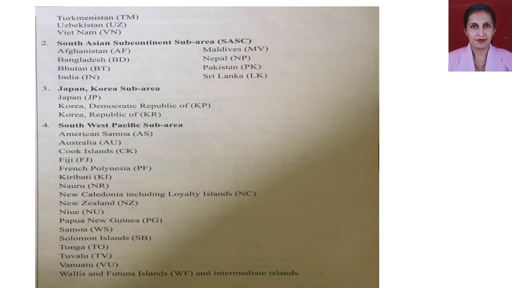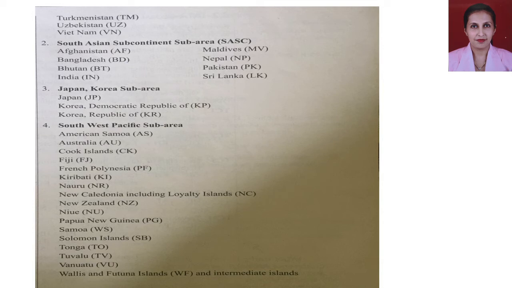Then we have the second subcategory, that is South Asian subcontinent sub-area, that is SASEC, wherein again we see 8 countries coming under this category. Then the third subcategory in the TC3 area is Japan Korea sub-area, wherein 3 countries come under this category. Again, there is a fourth category, that is Southwest Pacific sub-area.